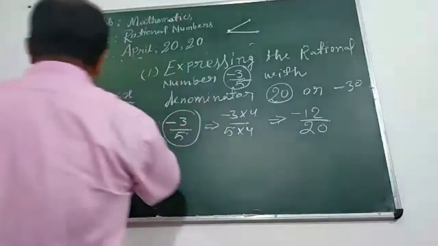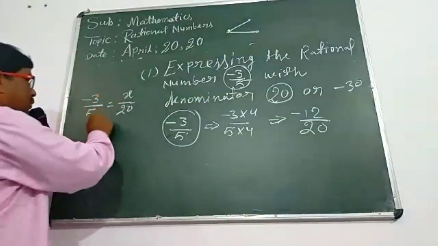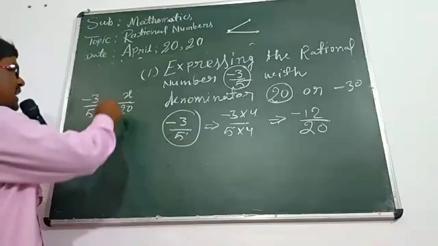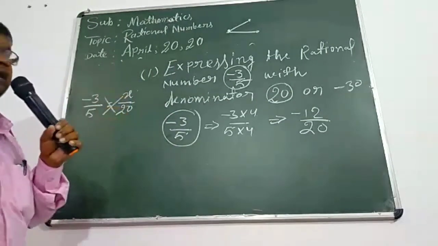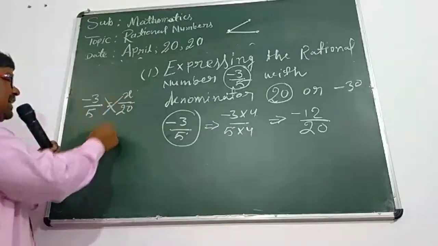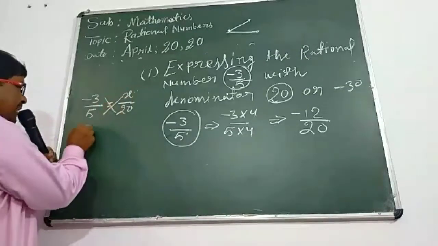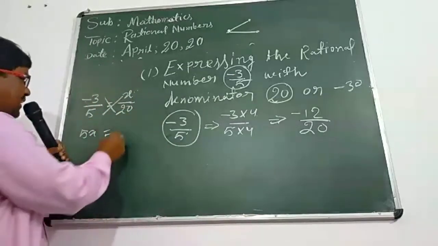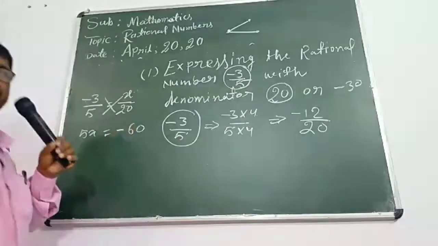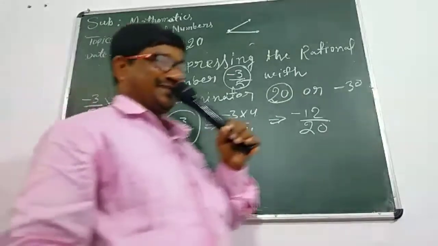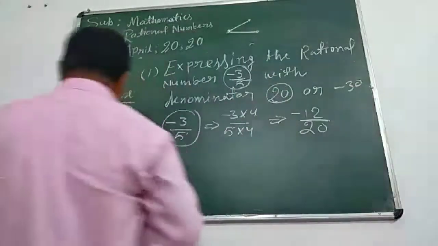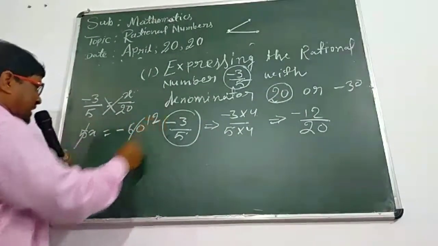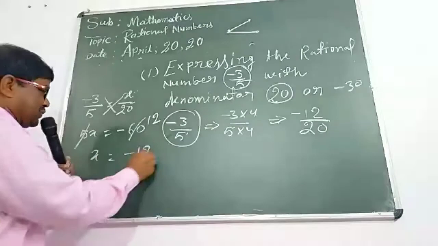Now, you have minus 3 upon 5 equal to x upon 20. You can start cross multiplication. By the help of cross multiplication, 5 multiplied by x equal to 5x and minus 3 multiplied by 20 equal to minus 60. This is the linear equation, student. Now you can check it. 5 12s are 60. So x equal to minus 12.